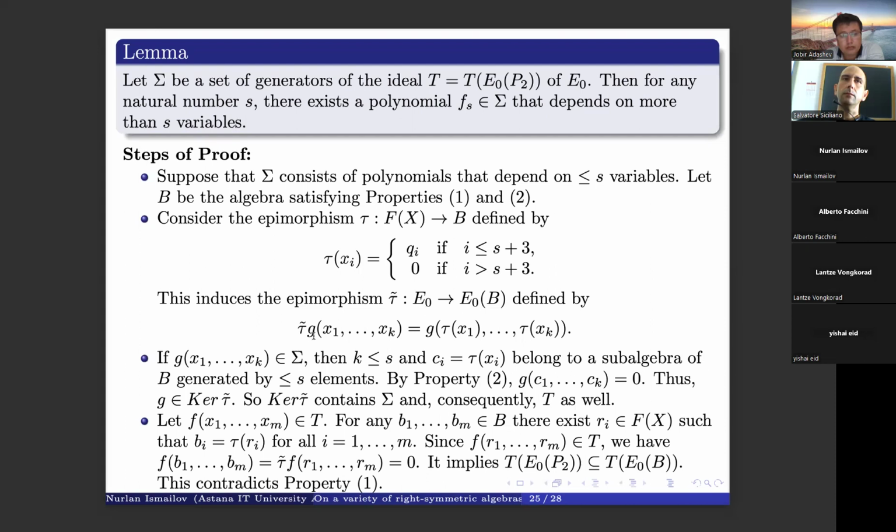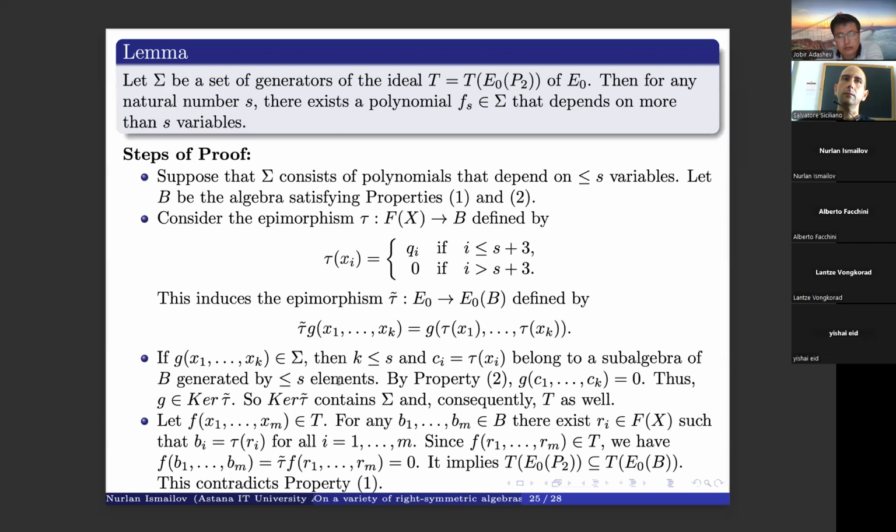Okay, and then if G is a generator, then by our assumption K is less than or equal to S, and Ci is equal to T of Xi, and this will belong to our subalgebra of B generated by S elements.